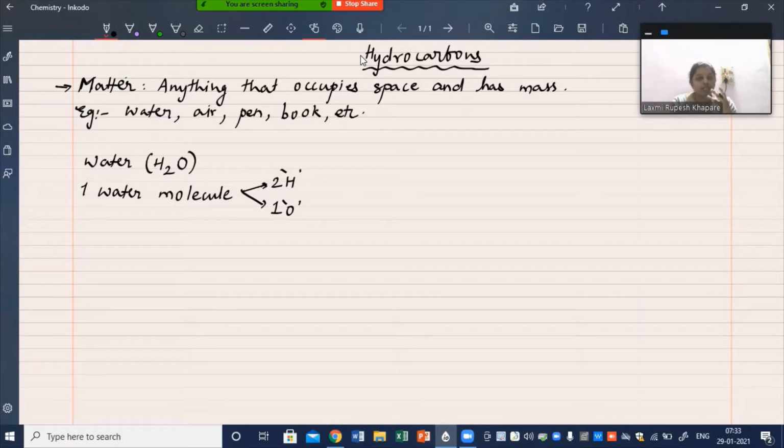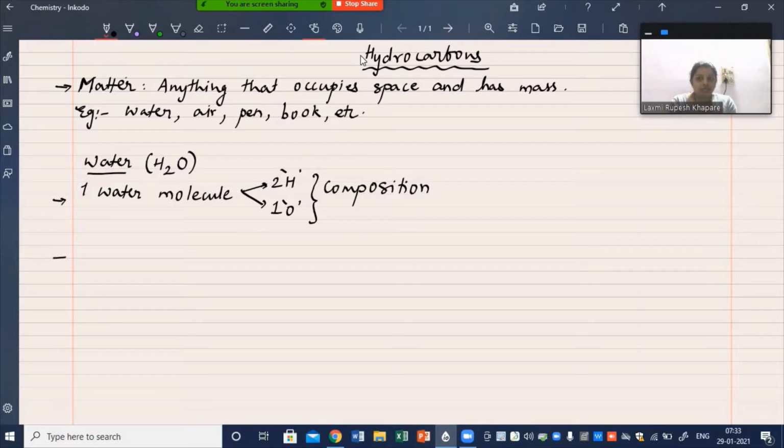So when I'm being that precise, I'm talking about the atoms that are present in a water molecule. I'm actually talking about what this form of matter is composed of. So I'm talking about the composition of matter.